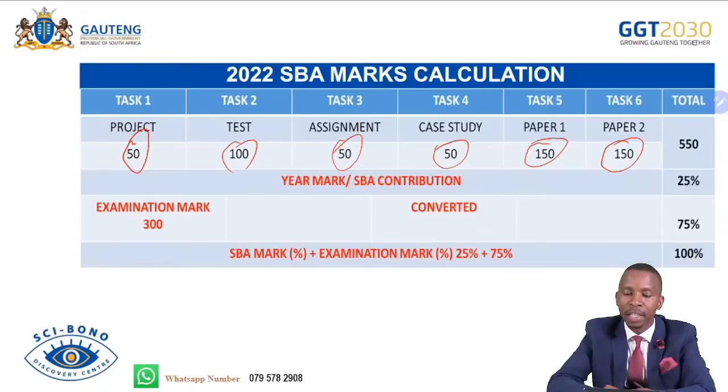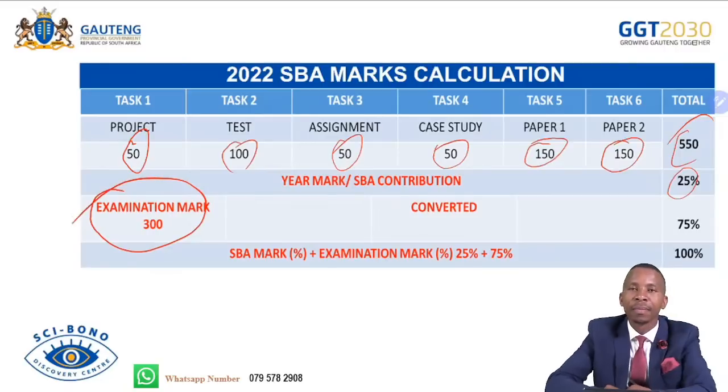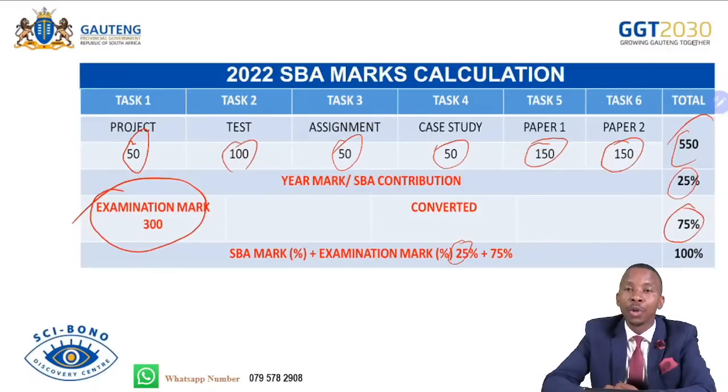This is converted to 25%, which is your year mark. So your year mark is 25%, meaning your upcoming examination is out of 300, paper 1 150, paper 2 150, converted to 75%. After that conversion, your SBA mark out of 25 will be added to your exam mark out of 75. Then that will give you your 100% marks.